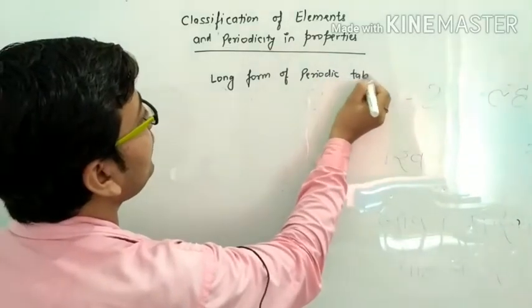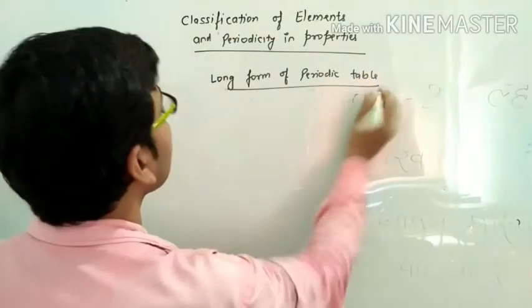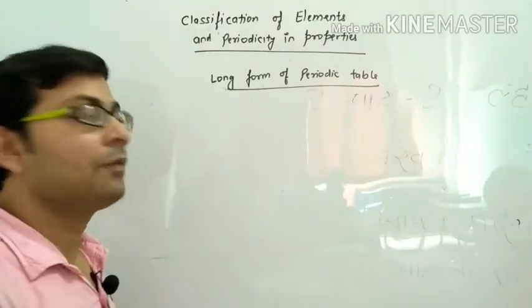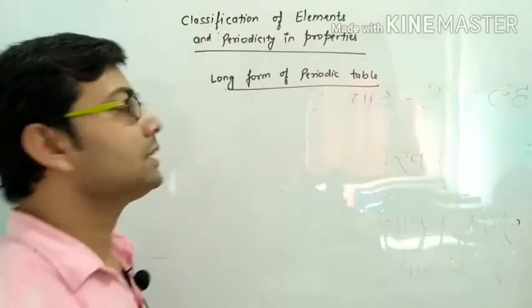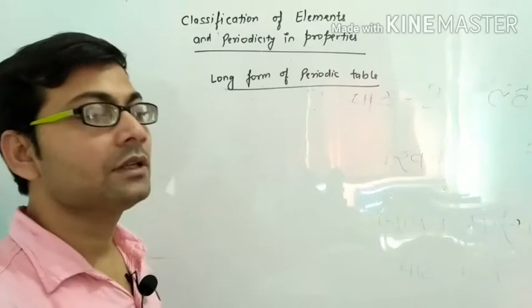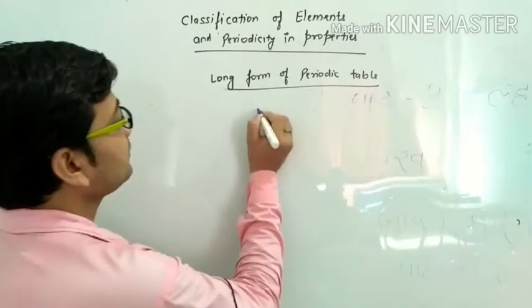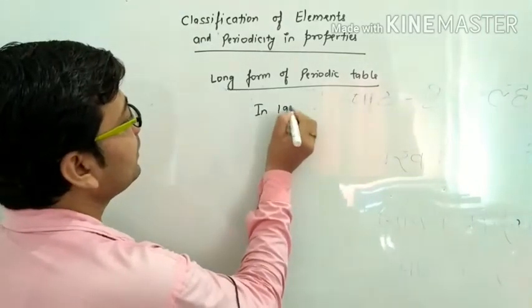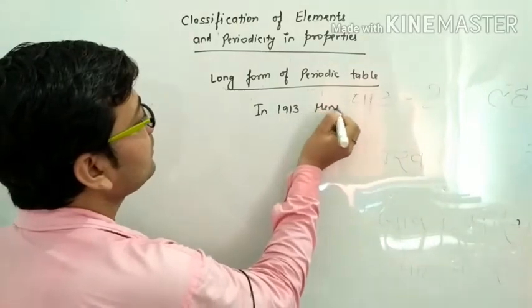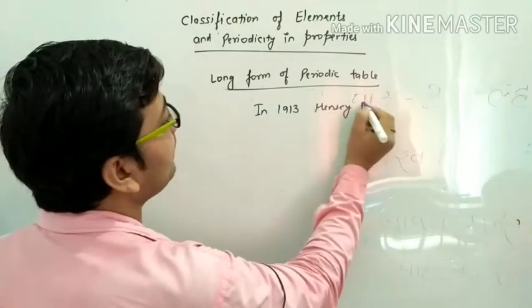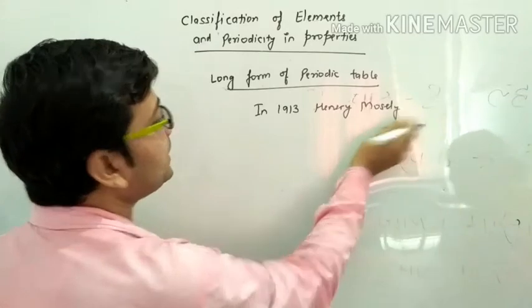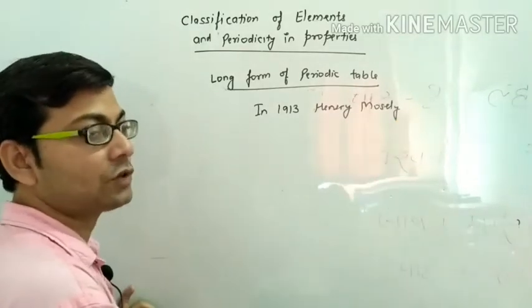The long form of the periodic table was given in 1913 by Henry Moseley, and it is based on Bohr's electronic configuration.